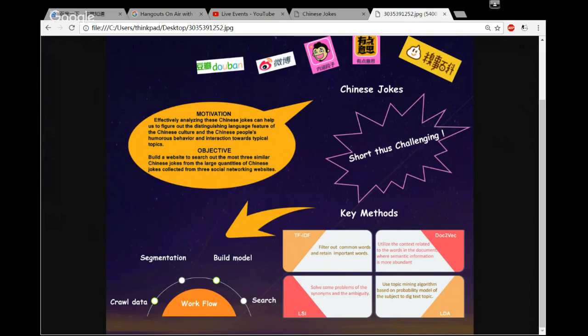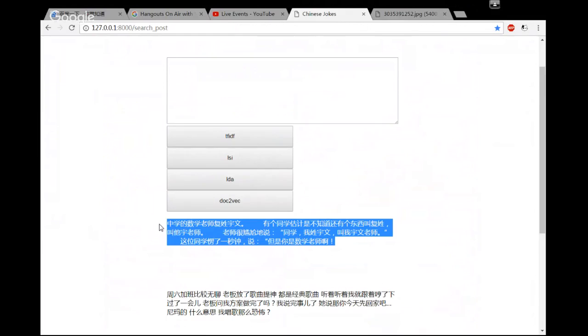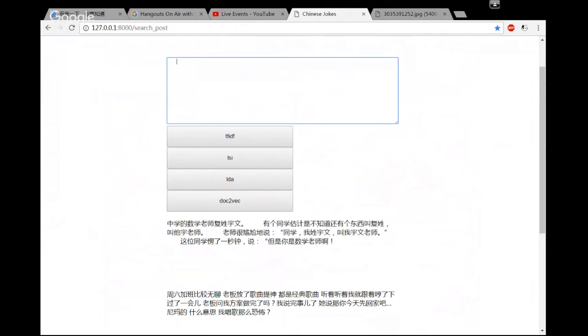And then I will demo our website to you, because this is the website we finally built, and this is the test area where we can put the Chinese jokes. For example, if we put this Chinese joke in this area, there are 4 buttons. Each button represents one method to build a model.